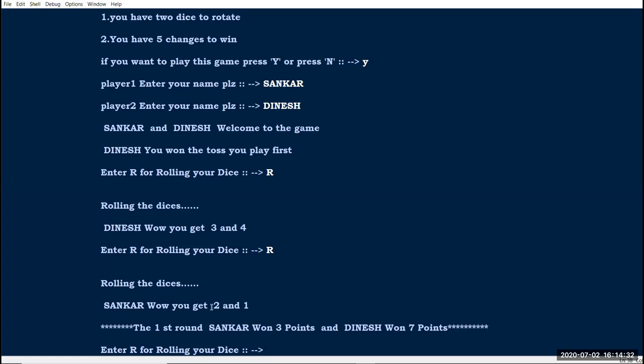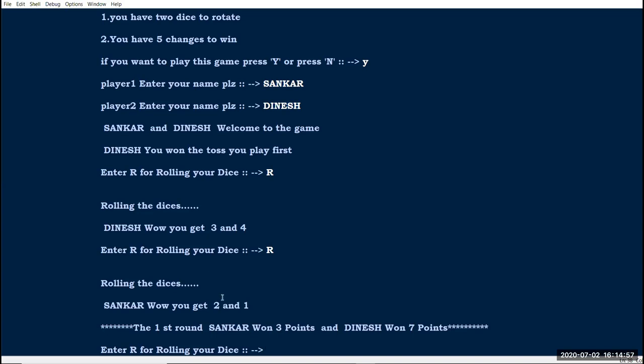In the first dice I get 2 and in the second dice I get 1. This is a beginner level program, so all should try this. You can clear concepts by developing any beginner level program. I suggest this as your first program.